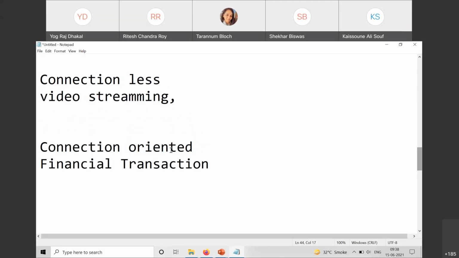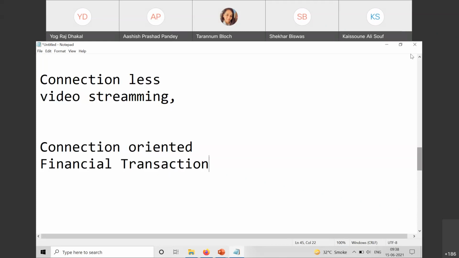Can we look at that? Where will you put WhatsApp? WhatsApp application, which category will you put it in? Connection oriented. Why? Ashish, you are right. Ma'am, we need to transfer the message.